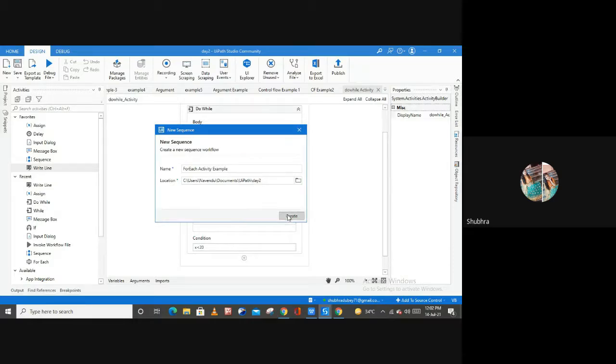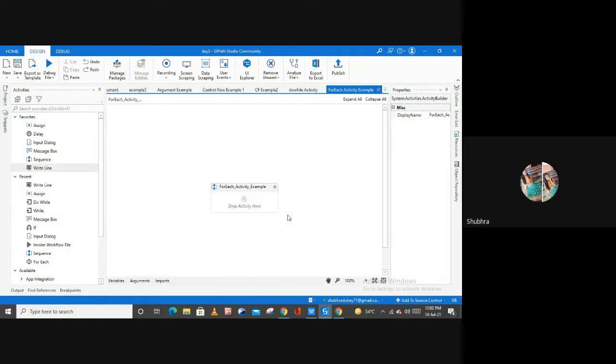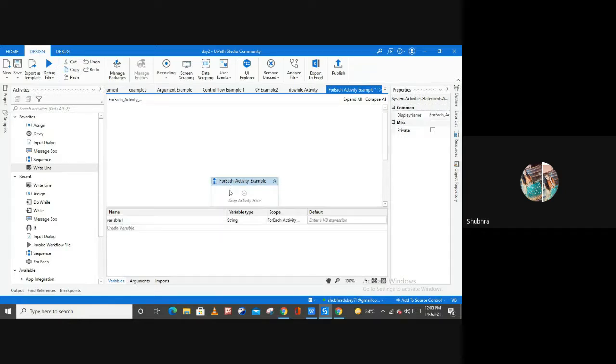Then create it. So in this file, the first thing I'm going to do is create an array. For this, let me select this for each activity sequence first, and here I'm going to rename this variable 1 as number array.